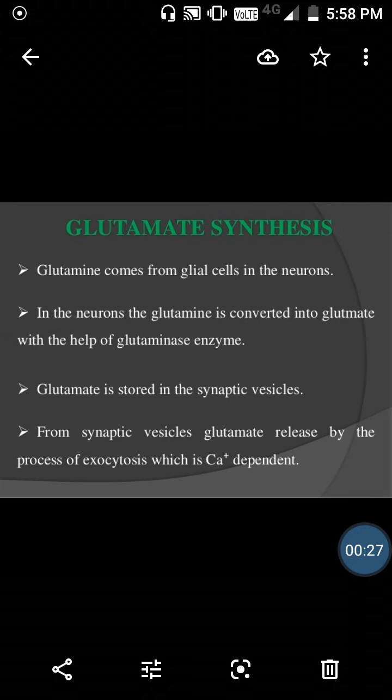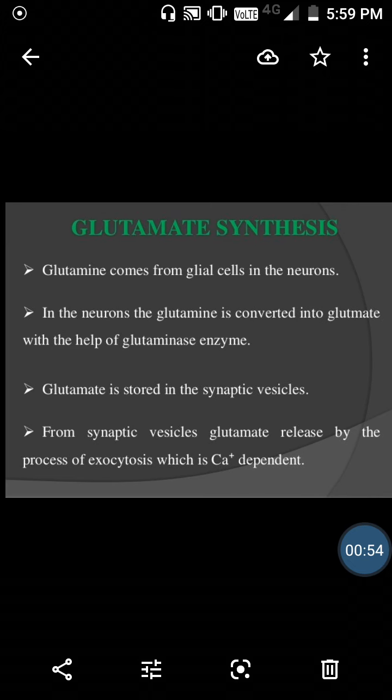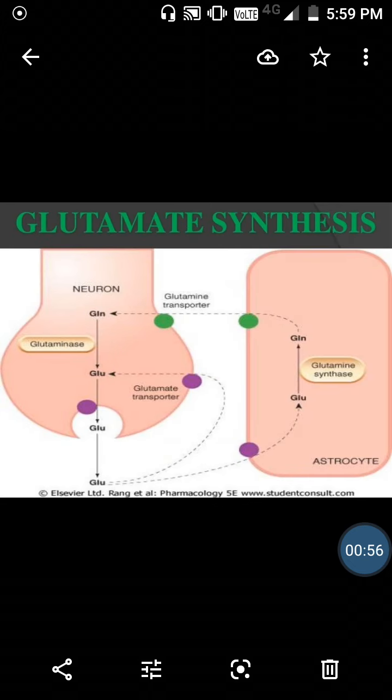In the CNS, we will see glutamate synthesis. Glutamine is converted into glutamate with the help of the glutaminase enzyme. Glutamate is stored in the synaptic vesicle, as any other neurotransmitter is stored. From the synaptic vesicle, glutamate is released by the process of exocytosis, which is a calcium dependent process. Next, we will see the diagrammatic representation of glutamate synthesis.